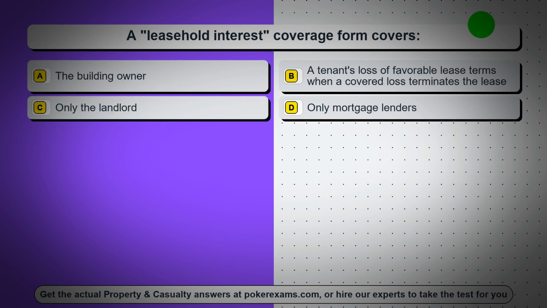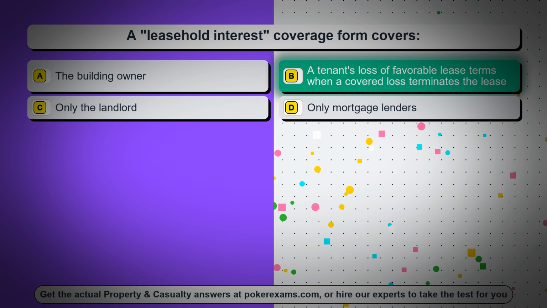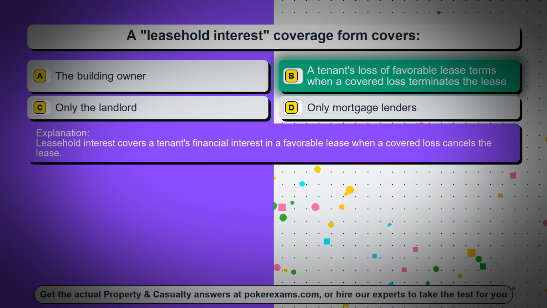Question 86. A leasehold interest coverage form covers. Option A, the building owner. Option B, a tenant's loss of favorable lease terms when a covered loss terminates the lease. Option C, only the landlord. Option D, only mortgage lenders. The correct answer is option B, a tenant's loss of favorable lease terms when a covered loss terminates the lease. Leasehold interest covers a tenant's financial interest in a favorable lease when a covered loss cancels the lease.